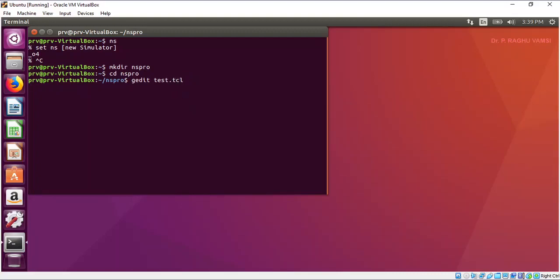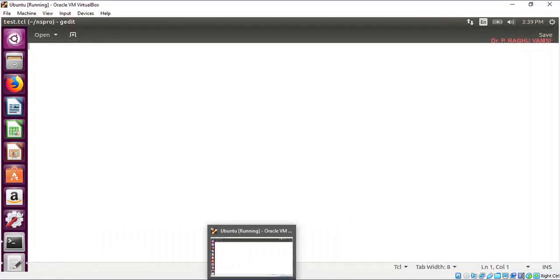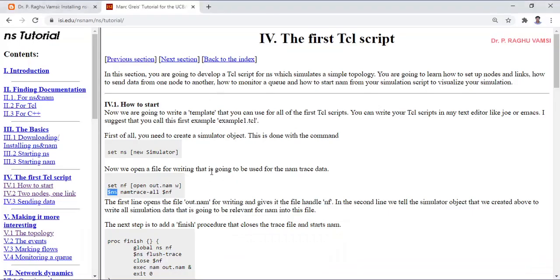You can open test.tcl here and start typing in the file. You can do it both ways, just like how you write a Python script either from the command prompt, or you may put it in a Python file, .py, and run it from the command prompt.